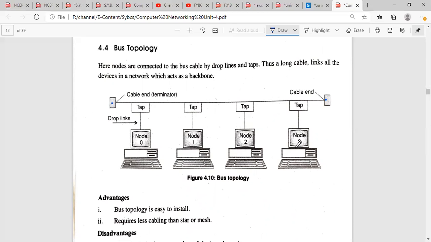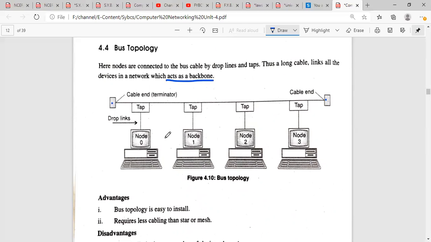Okay, so these are the nodes which we are having, and all these nodes are connected to this cable with the help of the tap and drop links. So this is the drop link and this is a tap. This entire cable works as the backbone of the entire system.